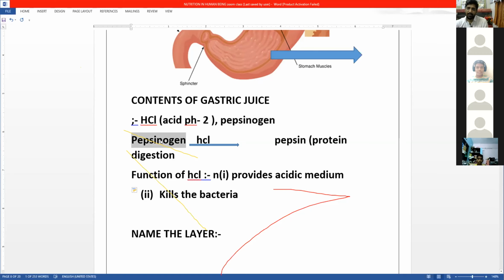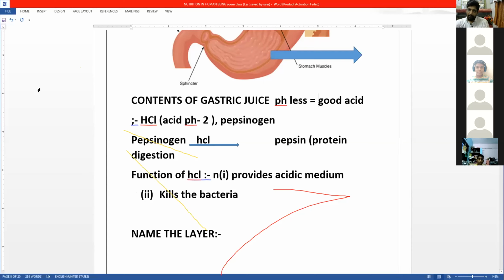Okay, so this pepsinogen. Sir, I have a doubt. Does a lower pH level mean more acid, or a higher one? The lower the pH level, the more acid. If the pH is less, we can say it's a good acid. If the pH is more, it's a base. Right now I'm talking about acid, not base.